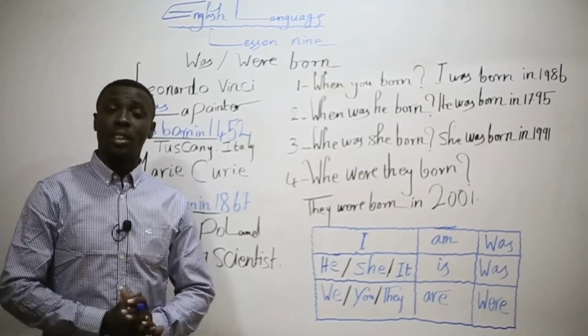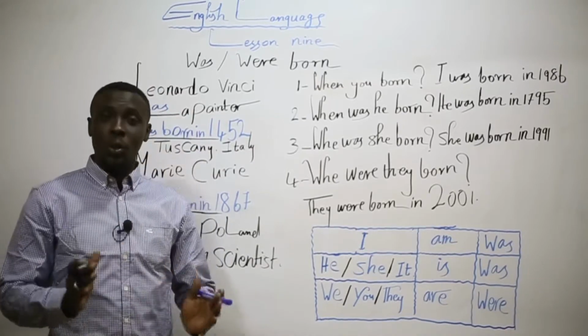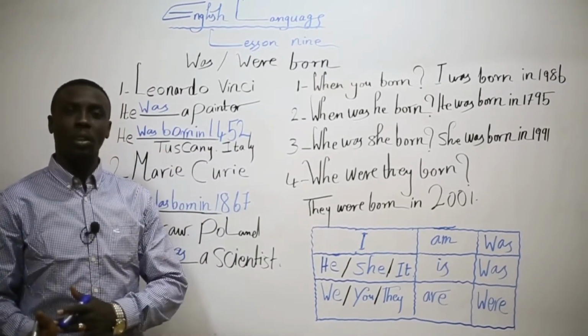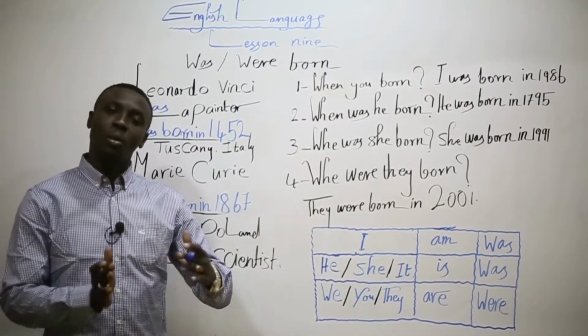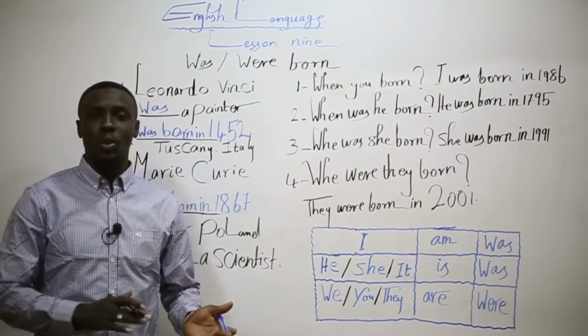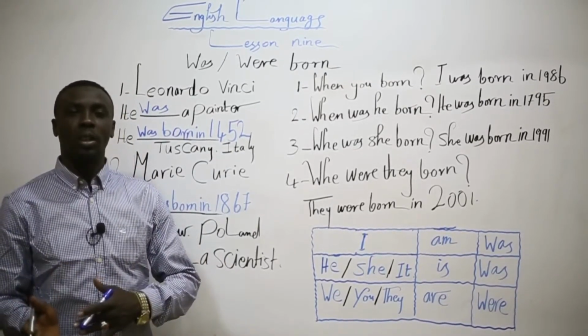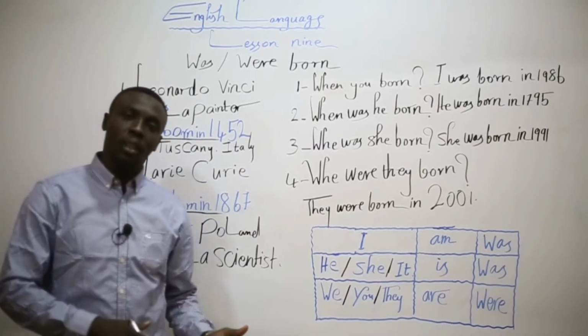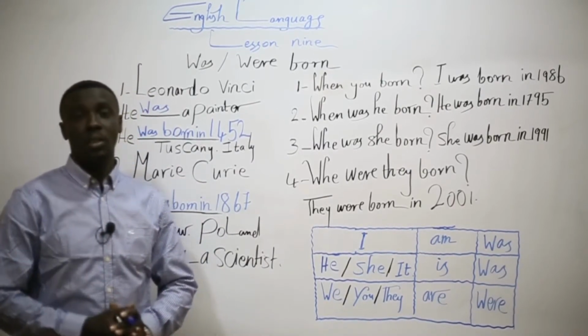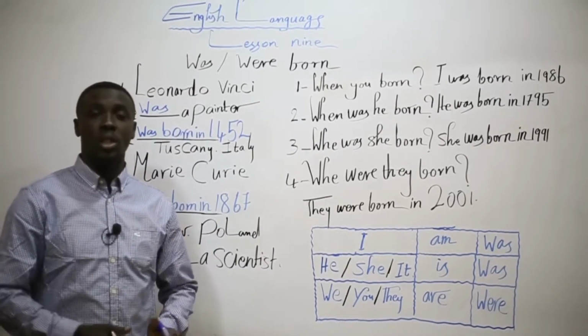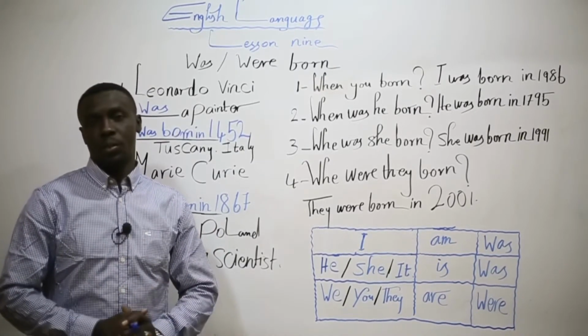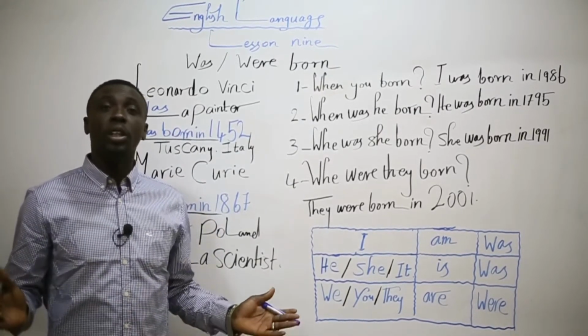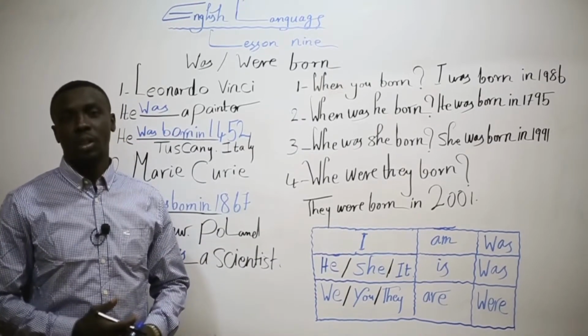In today's lesson, we are going to see using was born and were born. How do we use was born and were born in positive sentences, questions, and negatives? When were you born?